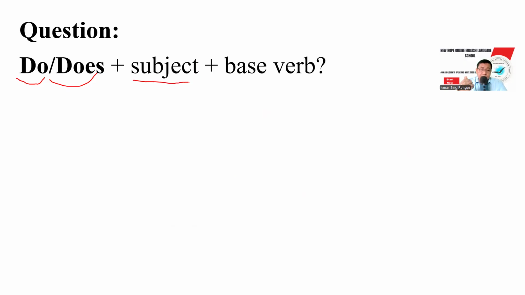If the subject is he, she, it, and singular noun, we need to start the question with does, followed by the base verb. If the subject is I, you, they, we, and plural nouns, then we need to use do. If the subject is he, she, it, pronouns or a singular noun, we use does. If the subject is I, you, they, we, or plural nouns, we use do.